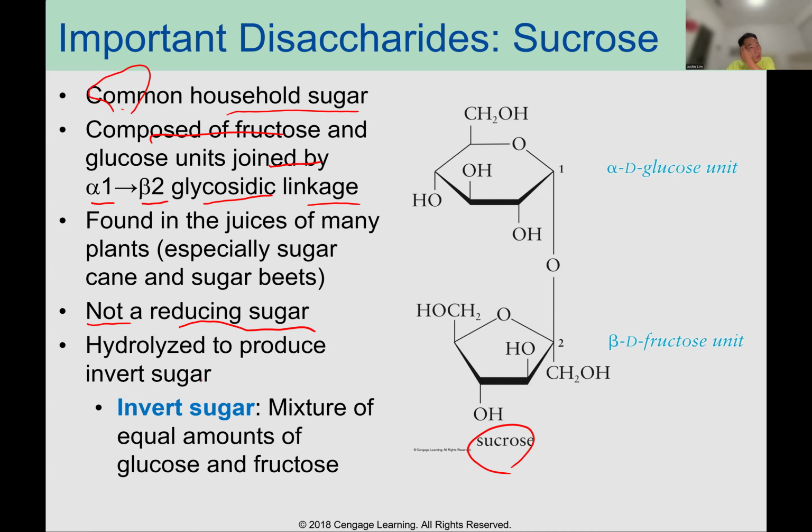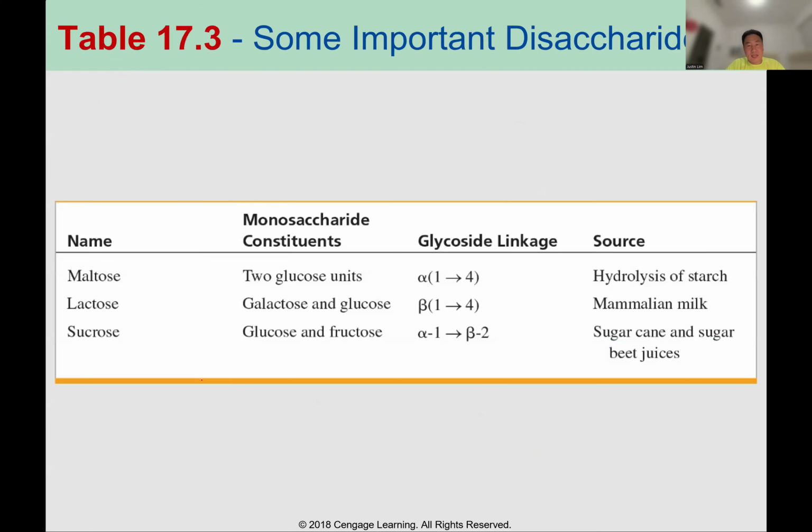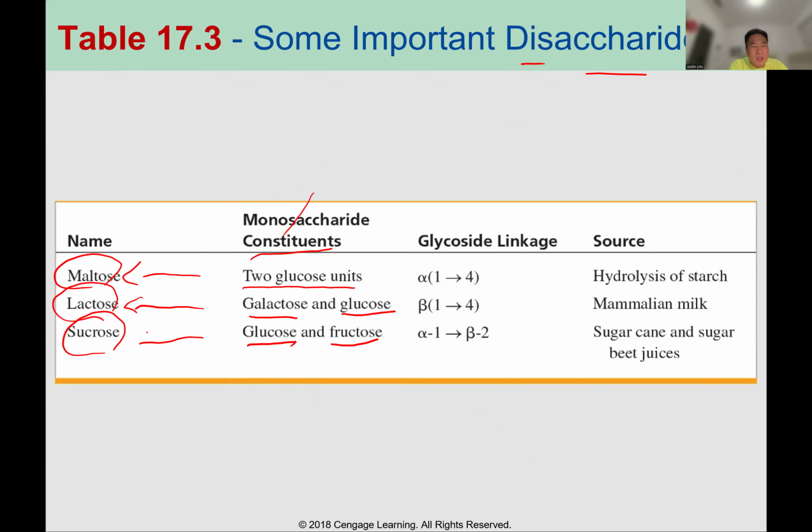Because there is no hemiacetal. So when you see disaccharides, you can see maltose, lactose, and sucrose. The monosaccharide constituents: two glucose units, that's maltose. Galactose and glucose, that's lactose. One glucose and one fructose, that's sucrose.